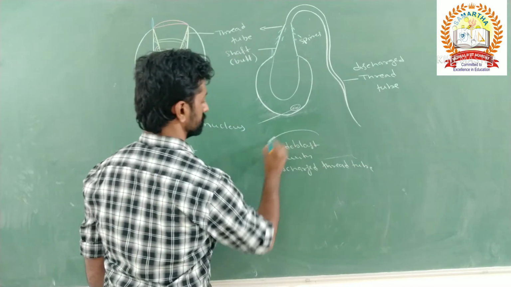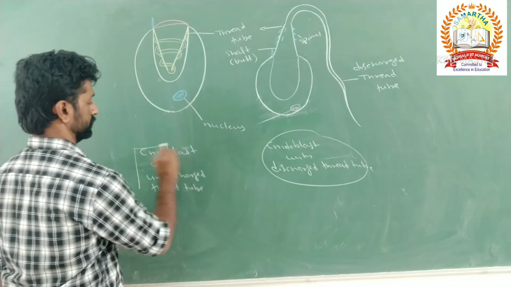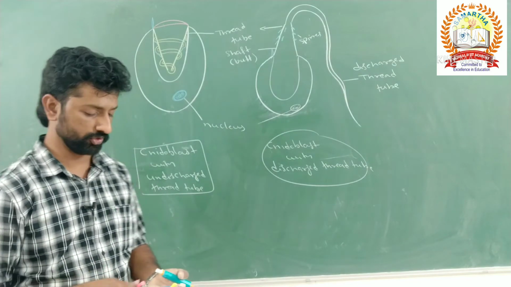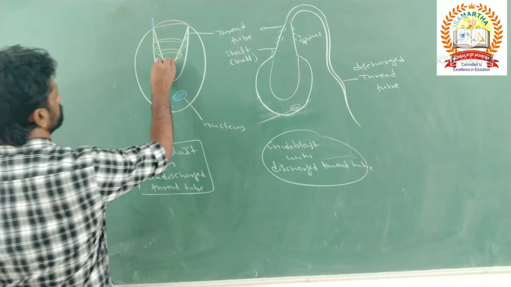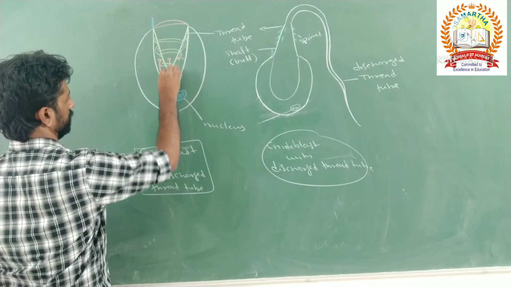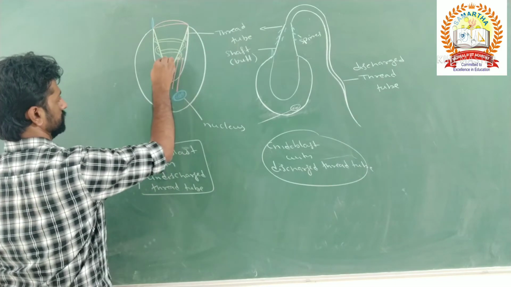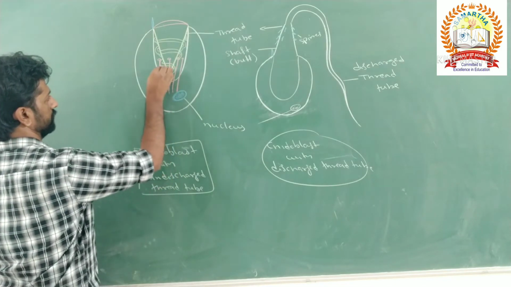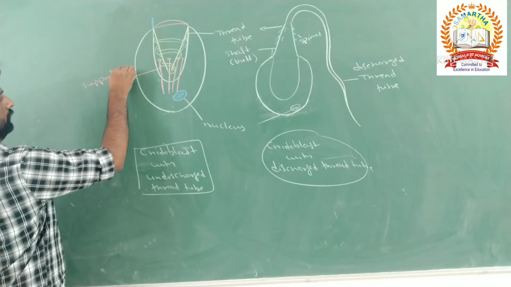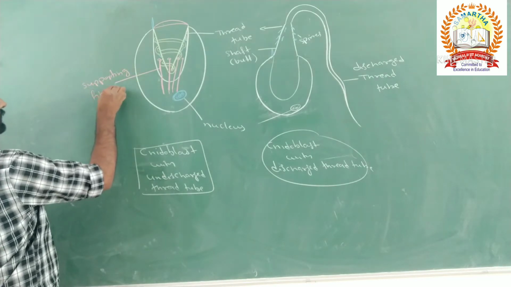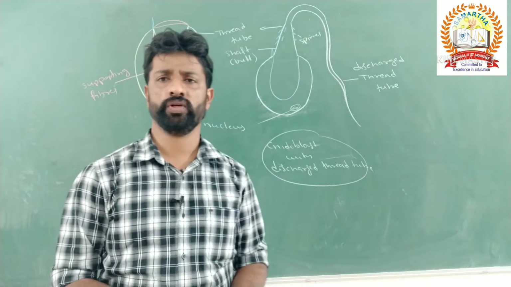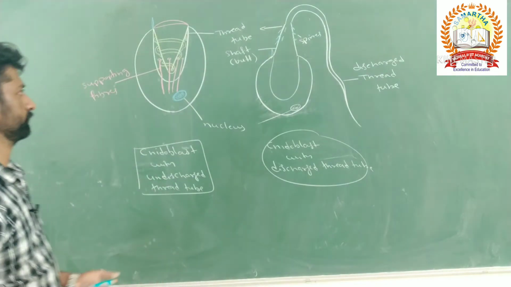These are the two diagrams representing the cnidoblast before and after the discharge of the thread tube. Here you may also see spoke or fiber-like structures. These are called supporting fibers. These diagrams will not be asked for the PU examination. This is only for NEET examination purposes.